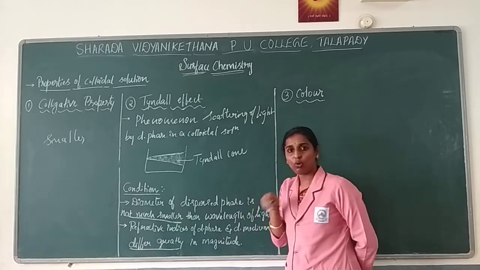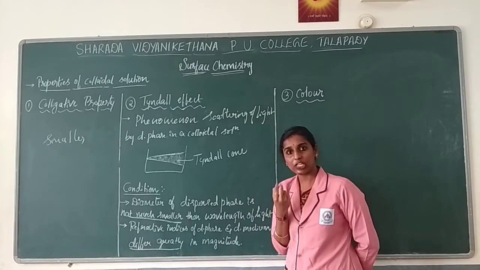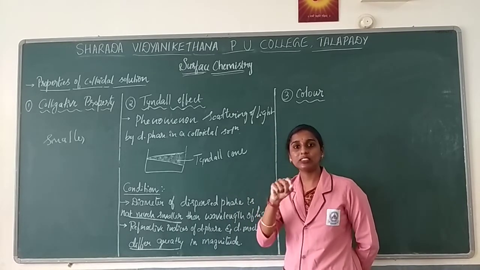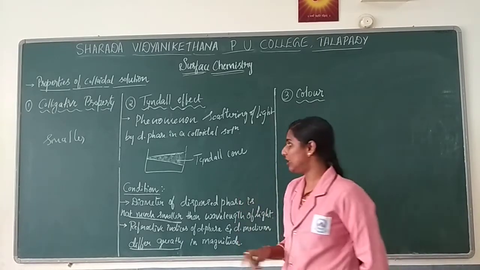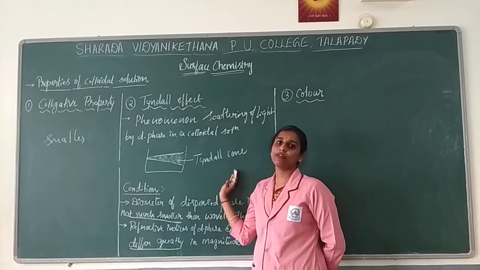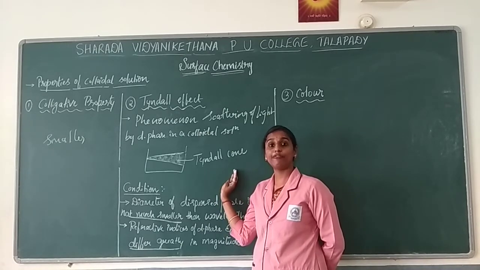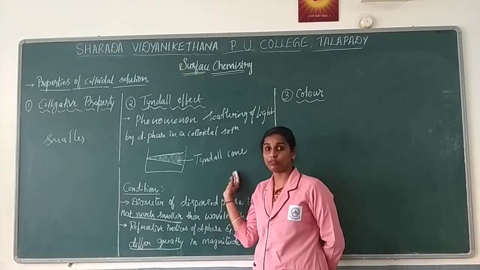He could see only the light, the particles which are shiny in nature, but he couldn't see the size or the shape of the particle. So he concluded that by using an ultramicroscope, we cannot find the size as well as the shape of the colloidal particle.